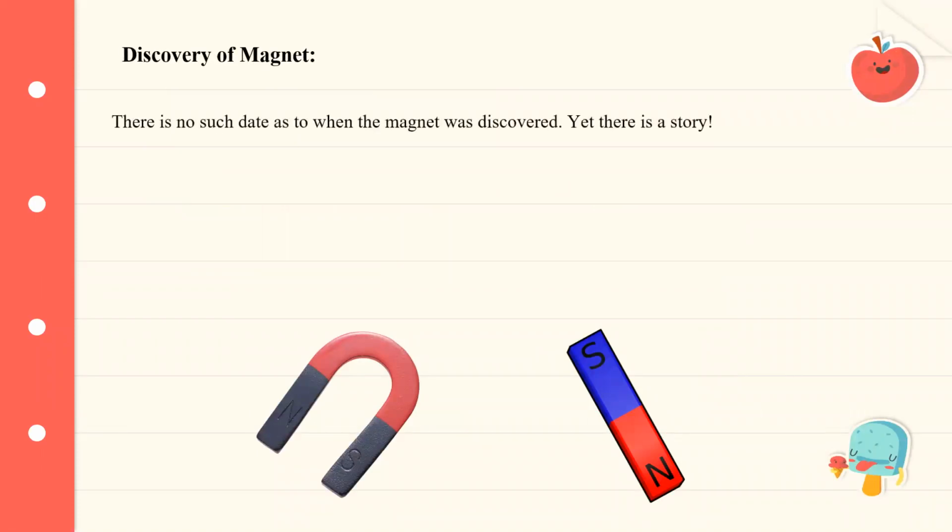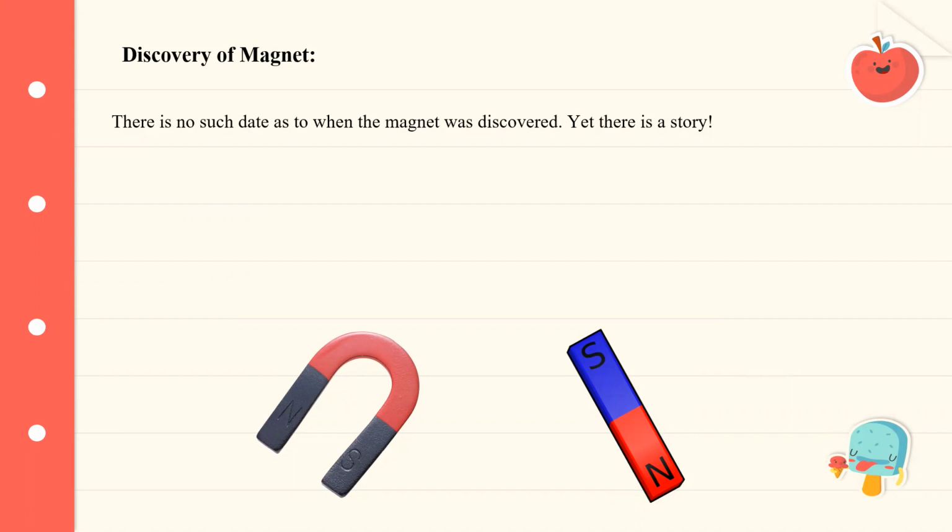There is no such date or year as to when the magnet was discovered. Yet there is a story, so let me tell you the story. There used to live a shepherd boy in the town of Magnesia in Asia Minor. He used to carry a wooden staff provided with an iron sole. One day while roaming, he placed the staff on a blackish rock and its iron sole got stuck to it. He was absolutely terrified. He thought some spirit under the rock was trying to hold his wooden staff.